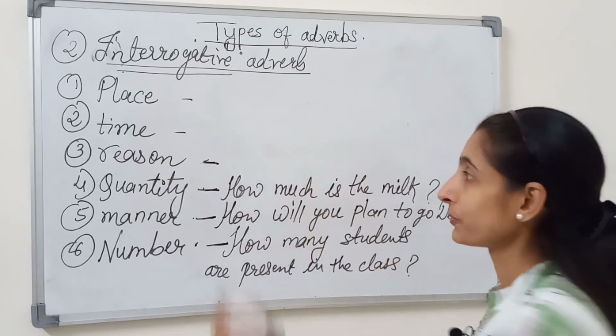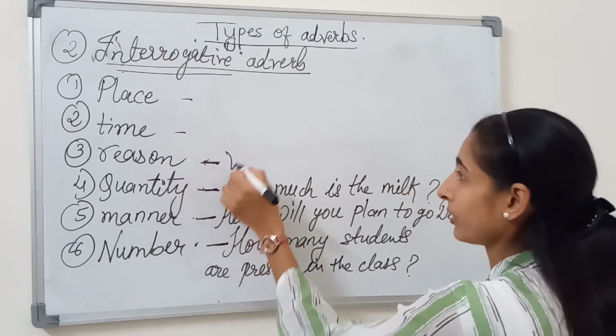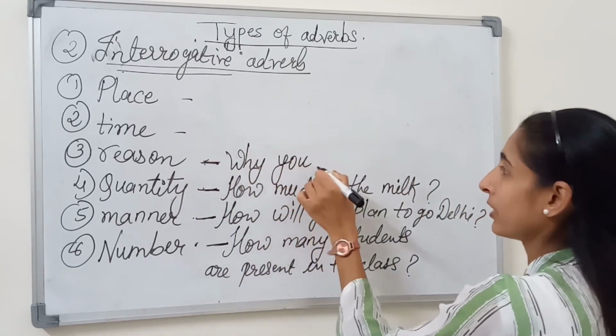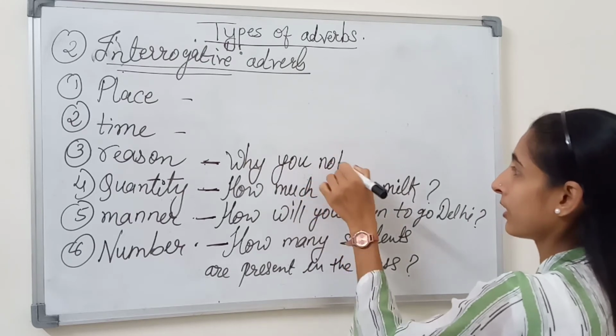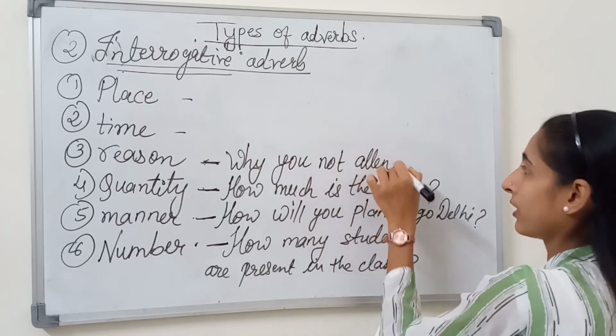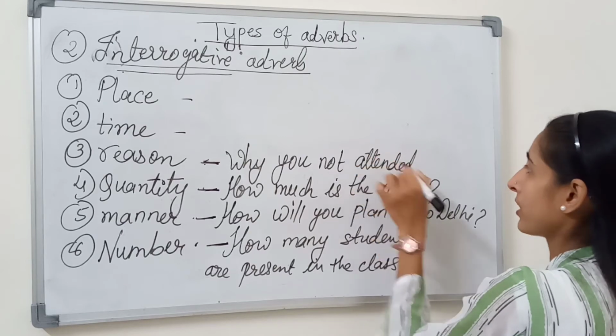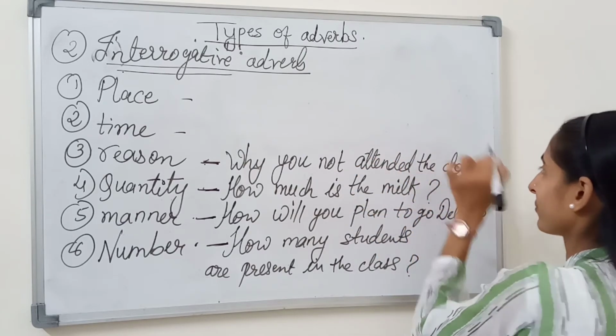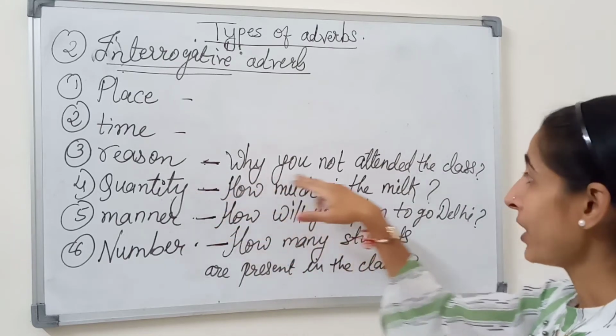Now reason. Why did you not attend the class?